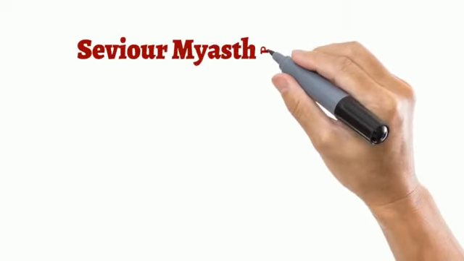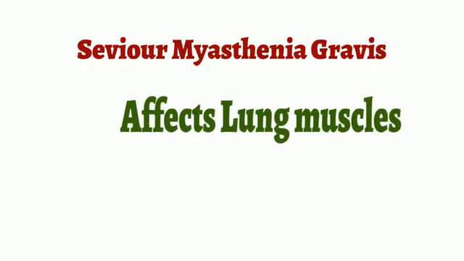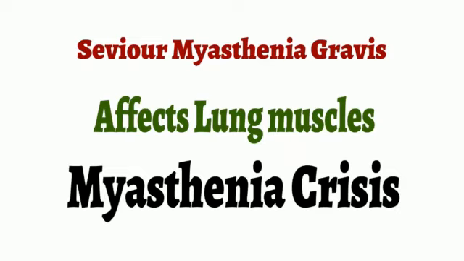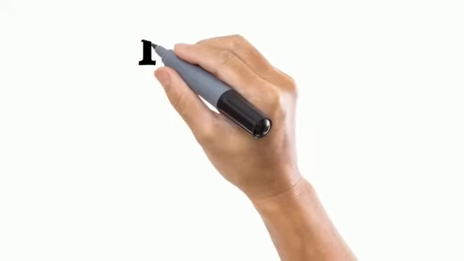In severe conditions, myasthenia gravis can affect the function of muscles that control breathing. Such a life-threatening condition is known as myasthenic crisis.